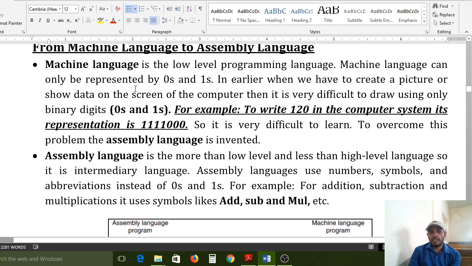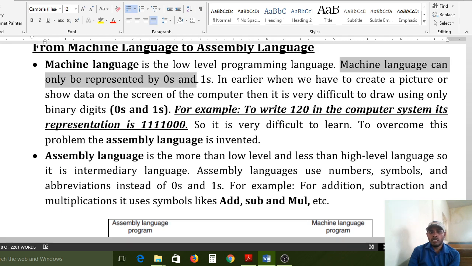We can't easily learn it. Machine level language is only for the machine's purpose, not for programmers. Our purpose is higher level languages. By using a higher level language, we can write our programs, and after that it will be converted into machine language for the computer's purpose. Then only the computer can understand and execute it. Machine level language can only be represented by zeros and ones. I already told you, a machine can understand only zeros and ones.